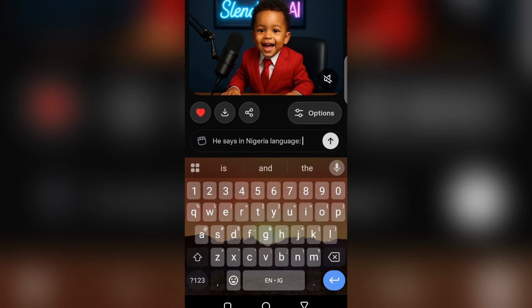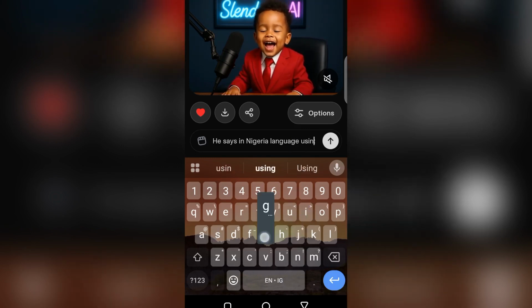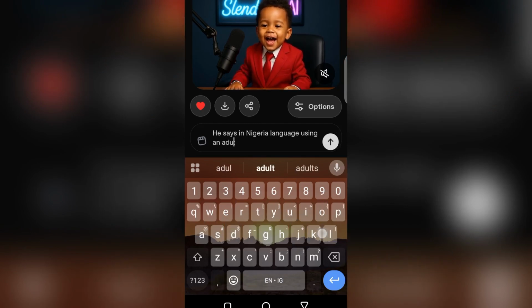Okay, so that is what Grok has generated so far. As you can see, he's only dancing to the music. It's not saying anything. So I'll say he says in Nigerian language using an adult voice. I'm going to add using an adult, so it doesn't use a baby voice.